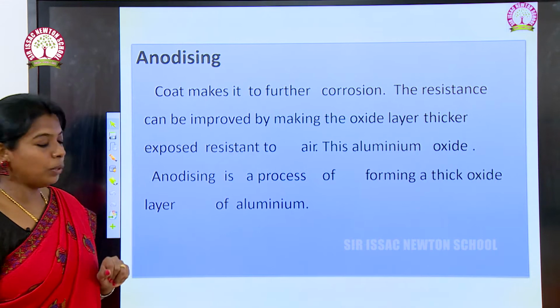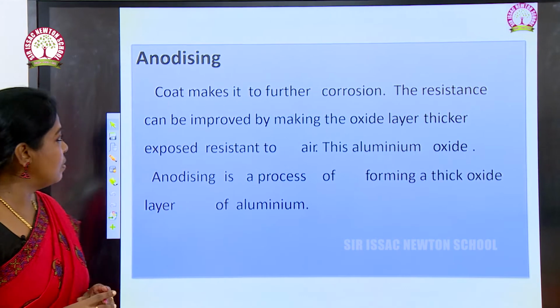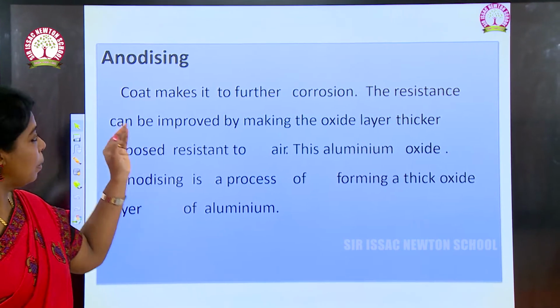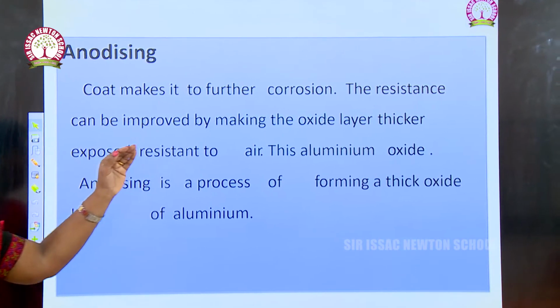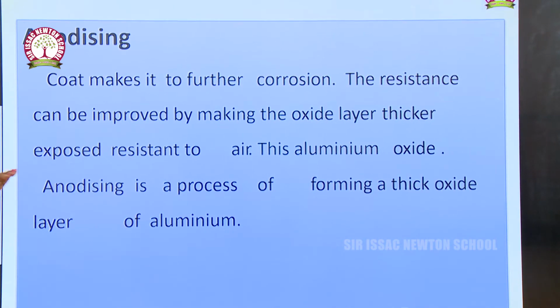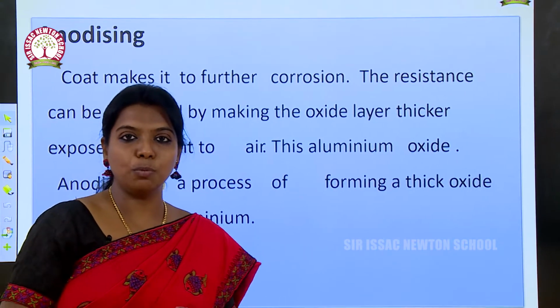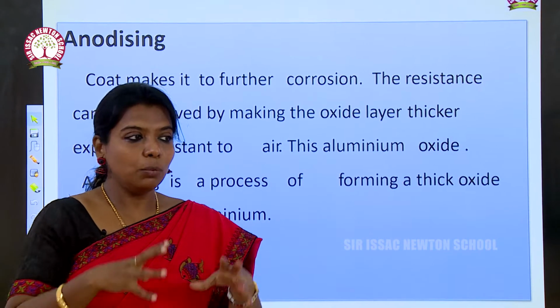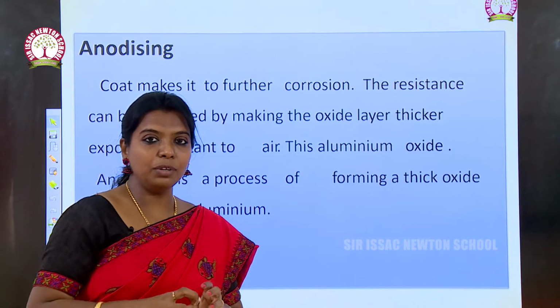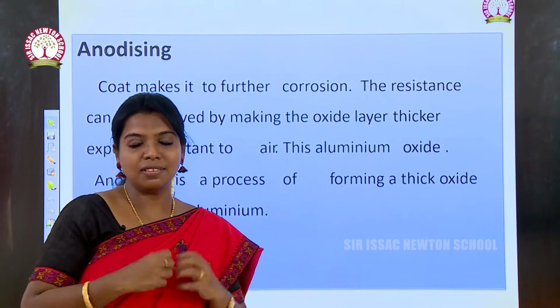So, next one is anodizing. What is meant by anodizing? A coat protects it from further corrosion. The resistance can be improved by making the oxide layer thicker. Suppose we keep some iron block and it is exposed to air. Okay, what will happen? The iron will be spoiled. That is called rusting of iron.